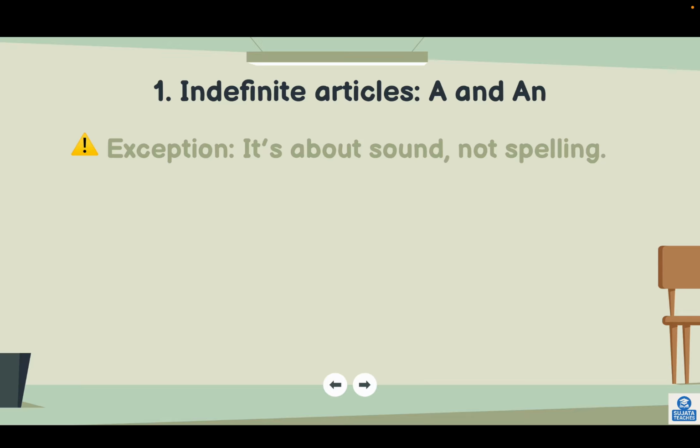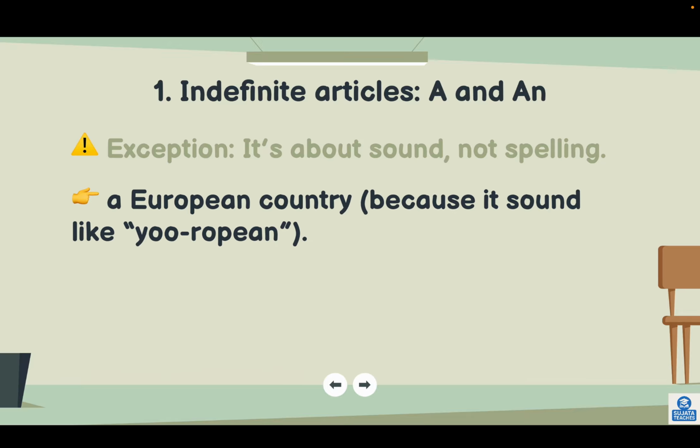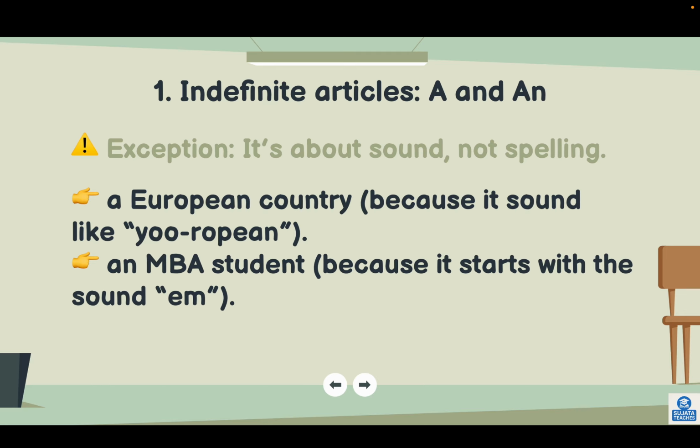Here are some exceptions. It's about sound, not spellings. So, a European country, because it sounds like Yuropean. So it is a, not an. Next is an MBA student, because it starts with the sound M, EM. So, an MBA. Next is the definite article, the.